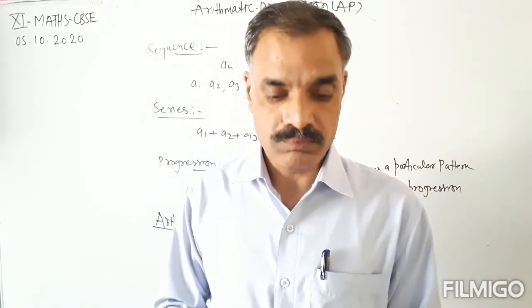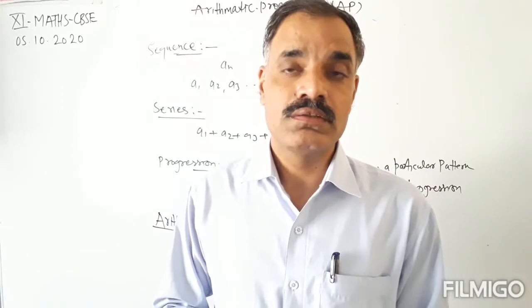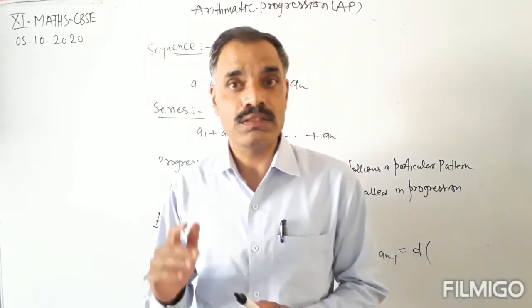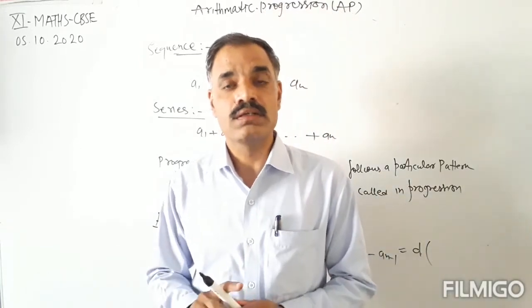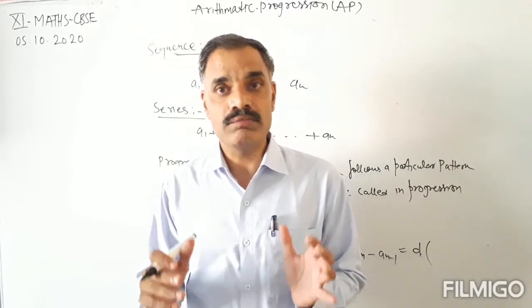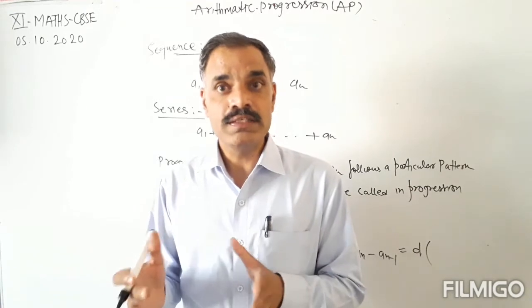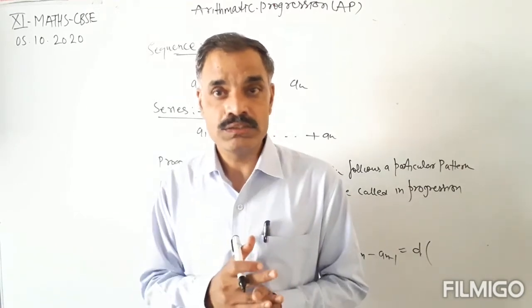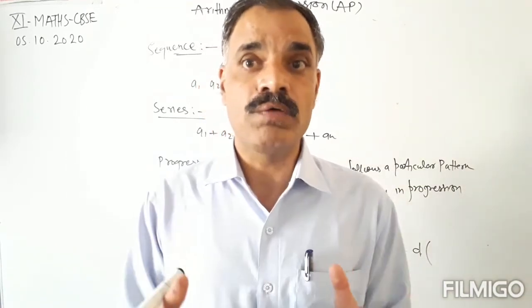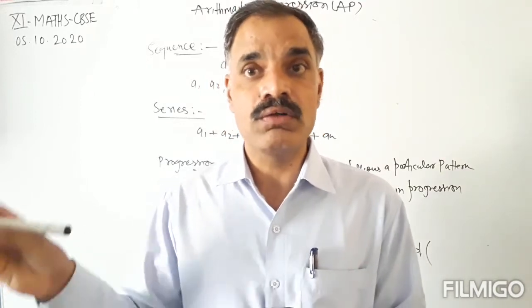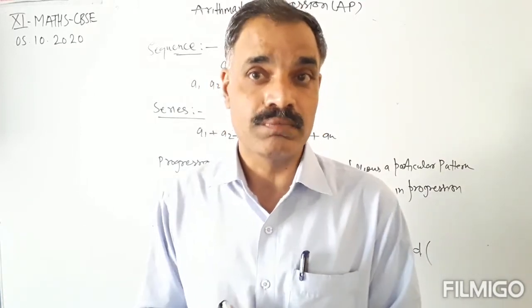So what can we say about the terms of the arithmetic progression? The terms follow a particular pattern in which each succeeding term is obtained by adding a particular constant to the preceding term.